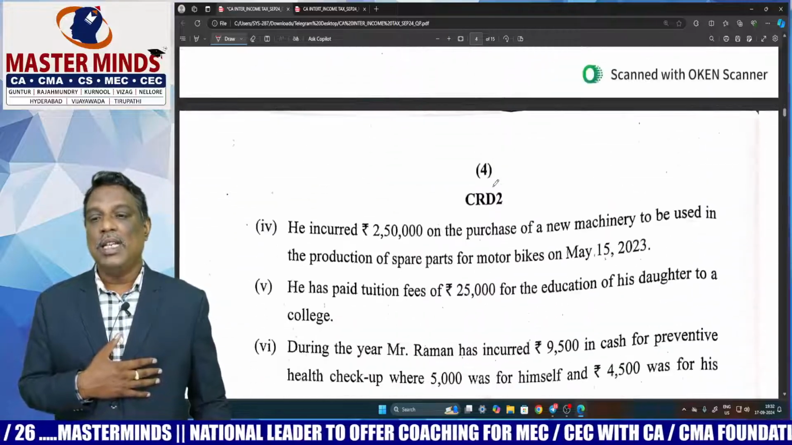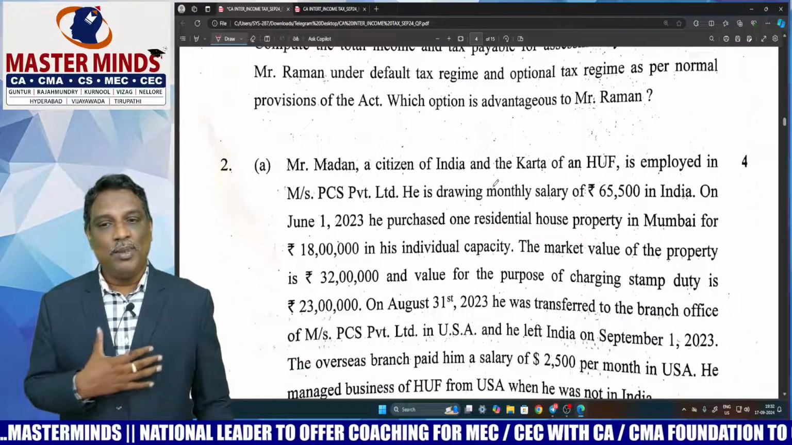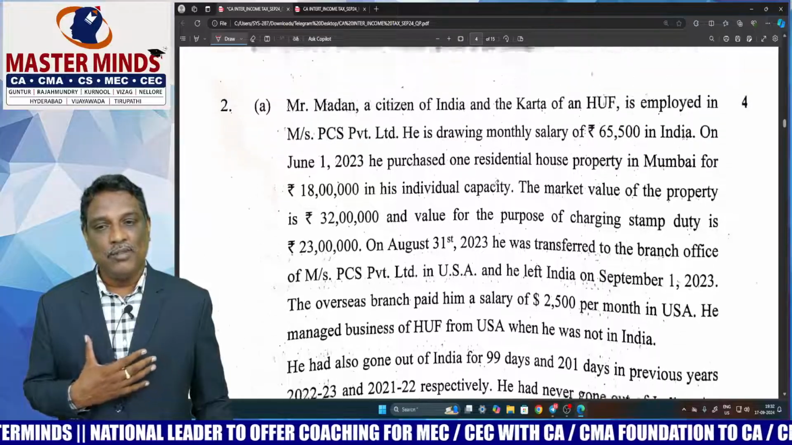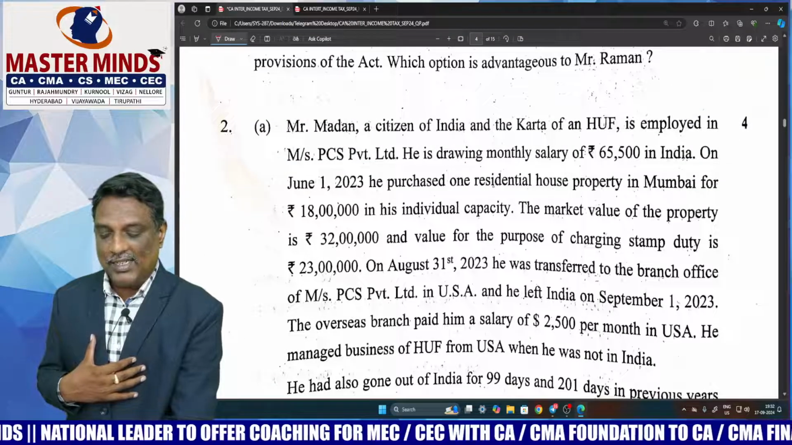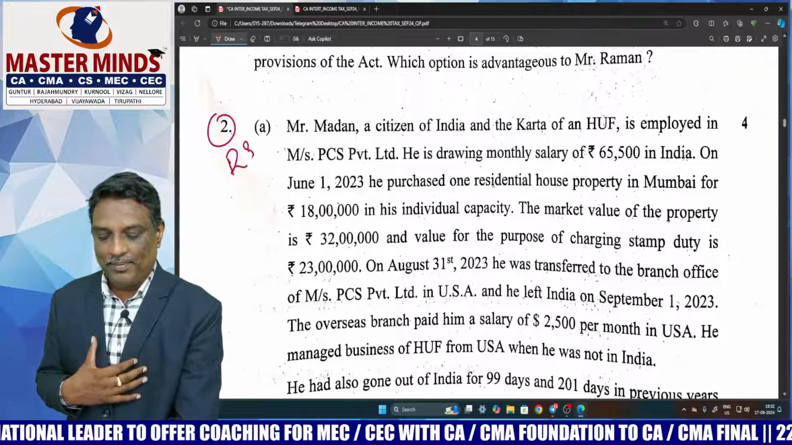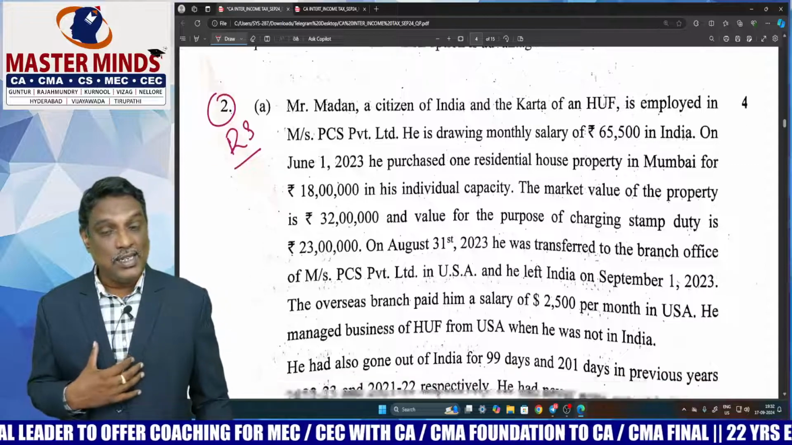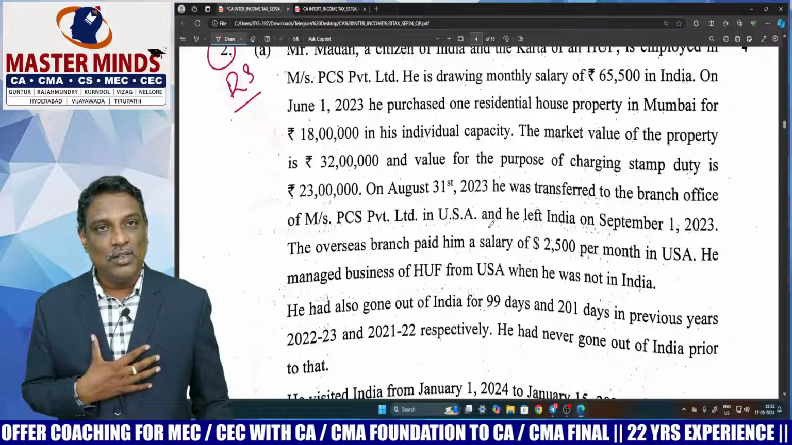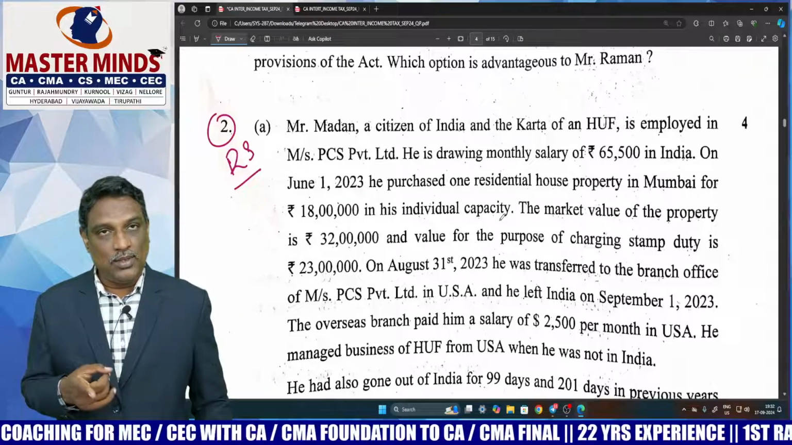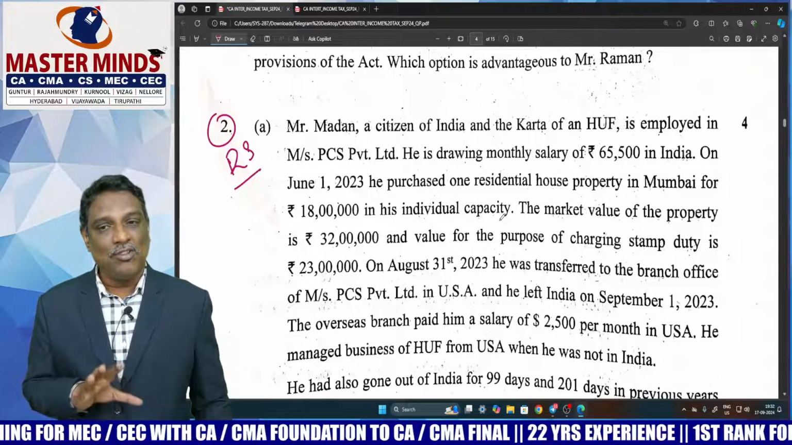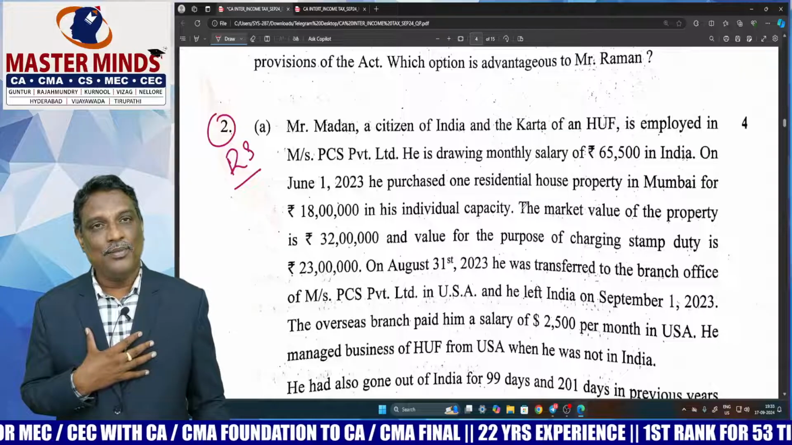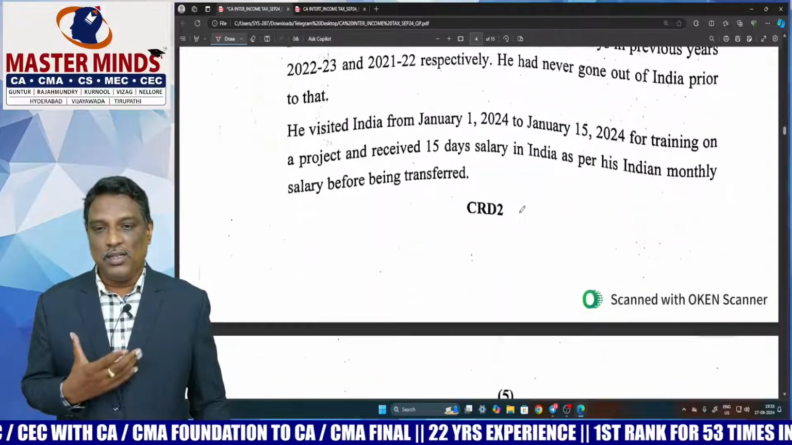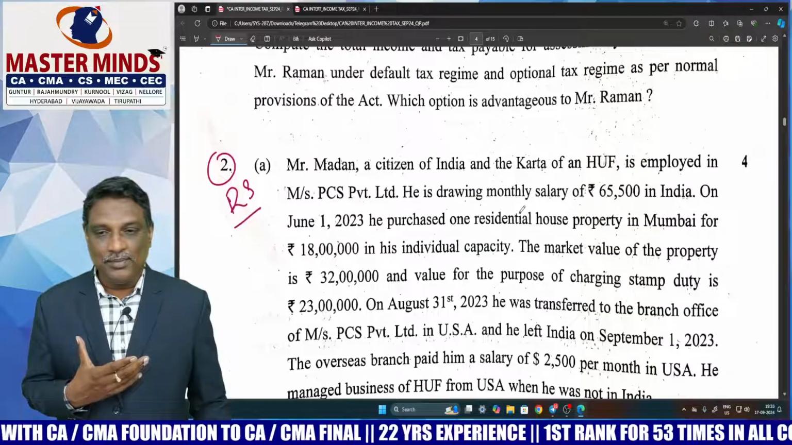Okay. Next one is problem number 2. This is the problem which is relating to residential status, which is very easy in nature. Okay. So 2-3 problems like this are there in our material. Okay. And it is for 4 marks.